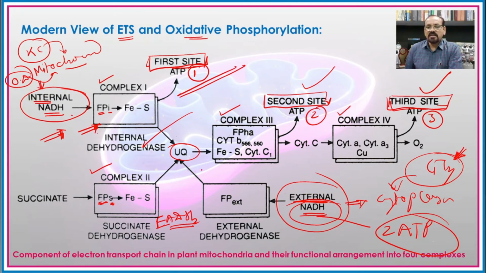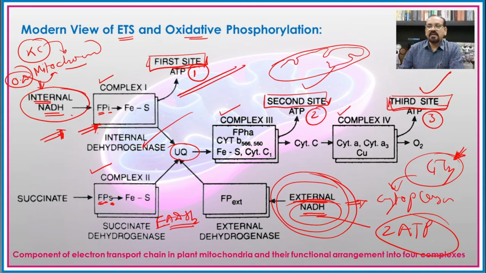So the question arises, why is this external NADH2 molecule unable to form 3 ATP molecules and can only form 2 ATP molecules? If we see the difference between these two, this is a mitochondria, and the Krebs cycle and oxidative decarboxylation are carried out in the mitochondria, while glycolysis is carried out in the cytoplasm.